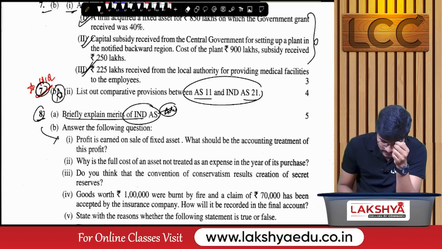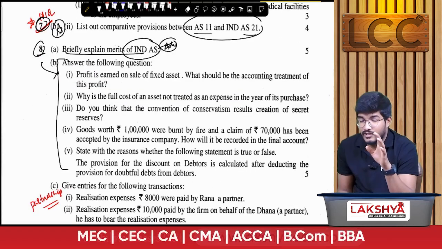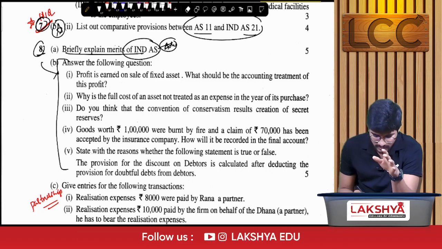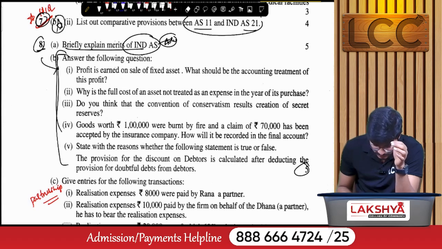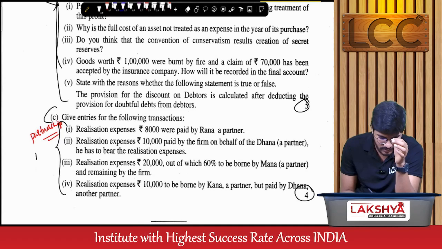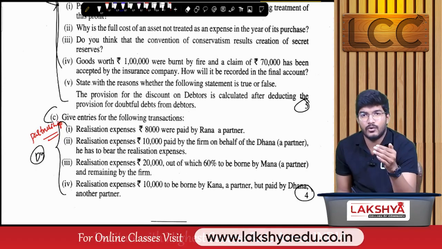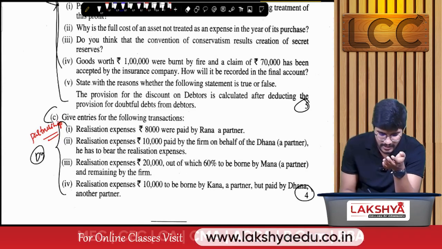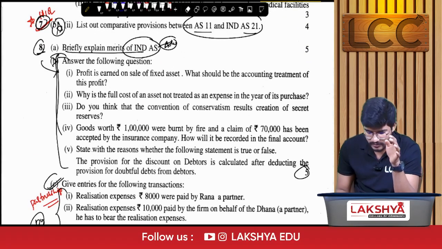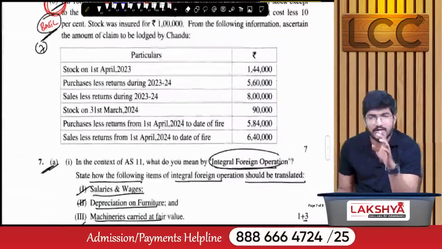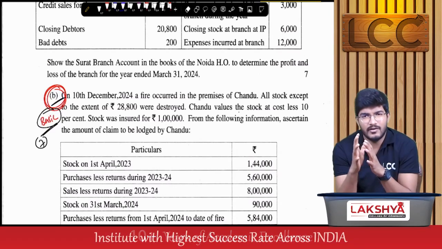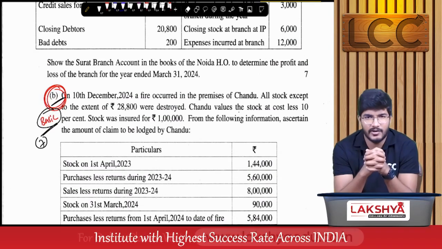And 8B, I have given partnership as one of the theoretical questions. You have to revise the entire partnership adjustments. They have tested this for 5 marks. So this is partnership, tested for 4 marks. Very simple, dissolution of the partnership firm. If you go through the dissolution procedure, you can easily attempt this C question. So question number 8 and question number 7 are complete theory questions, and here 70-80% of the paper is the same as our prediction.